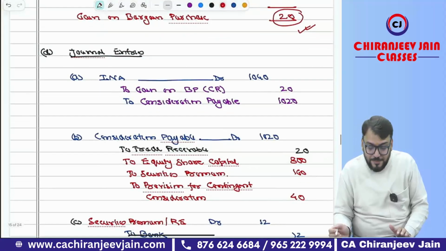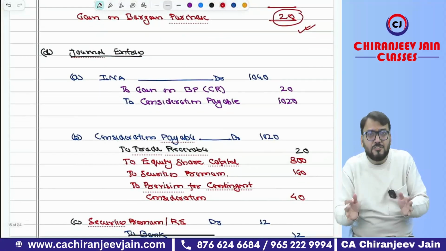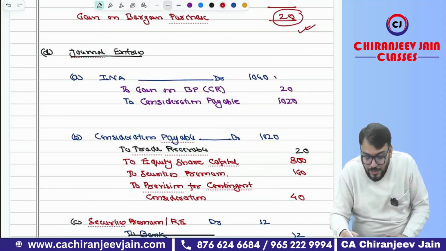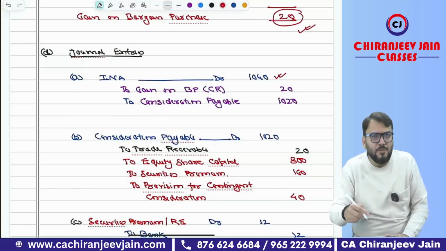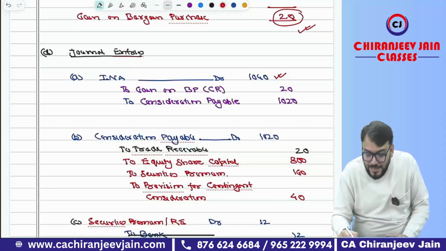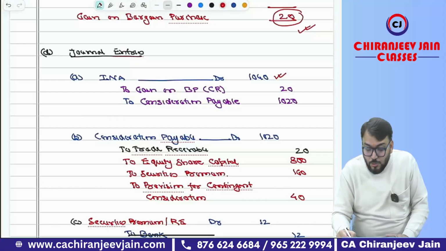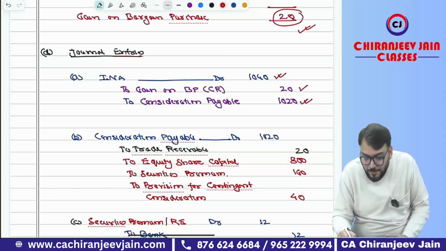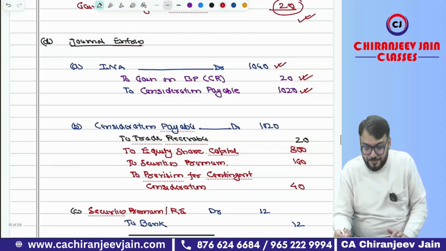Now what will be the journal entry? The journal entry will change a little. INA account debit 1040, to consideration payable 1020, and the difference will be gain on bargain purchase, which will be transferred to capital reserve.